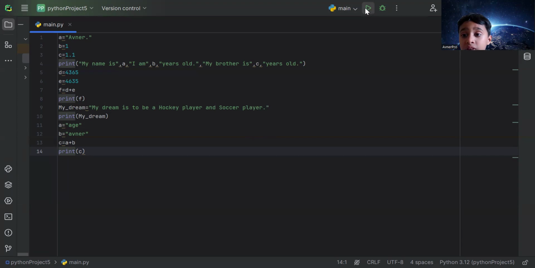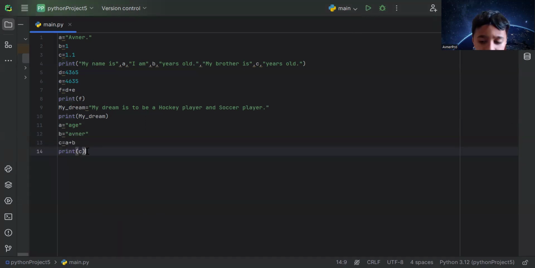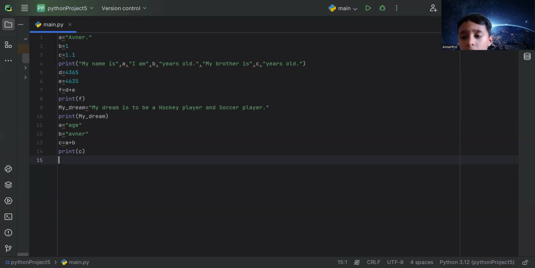So this is called concatenation. It means joining numbers or joining anything. So join this computer and this another computer. Joining 2 computers. That's what concatenating is. And I told you that in the last class. Now let me run it. See? It says H Avner. See that? H Avner. Okay? Now we finally are done with variables. You know what variables are now, and how you can do them. So start practicing them so you can get a pro at variables and remember them easily.